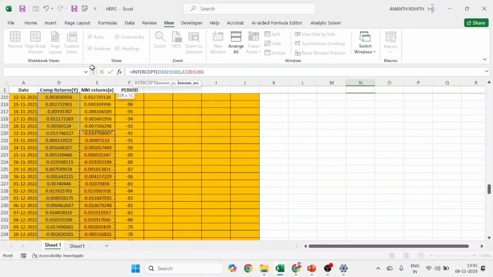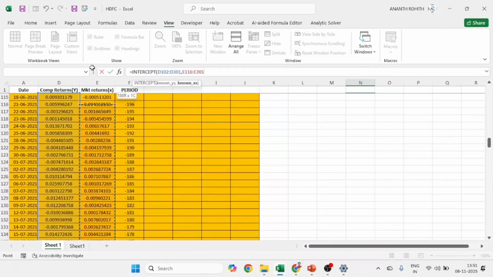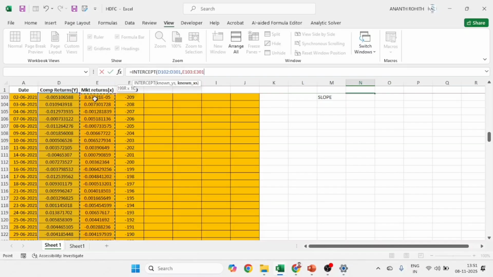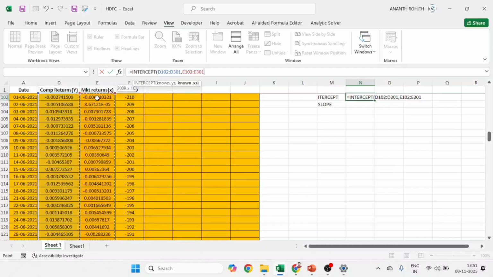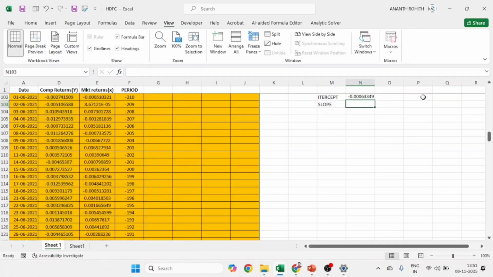So I will select it from the bottom till here, 102, yeah, correct. So you can see D102 to D301, E102 to E301. So this is my range. I will close the parenthesis and hit enter. So this is the intercept.